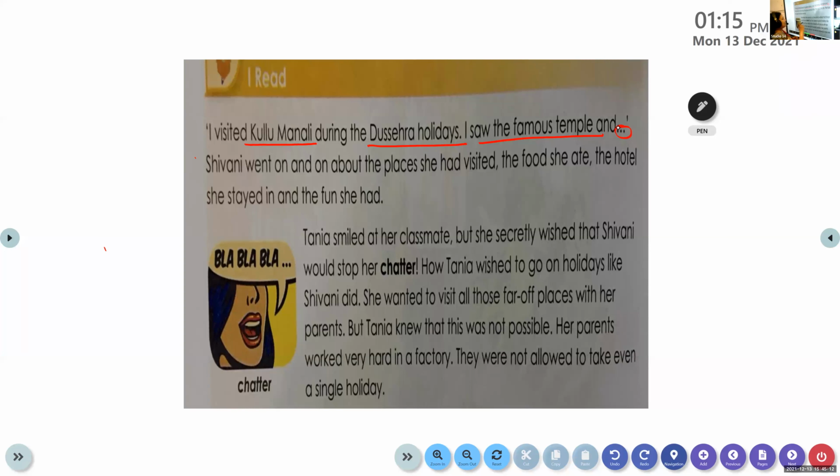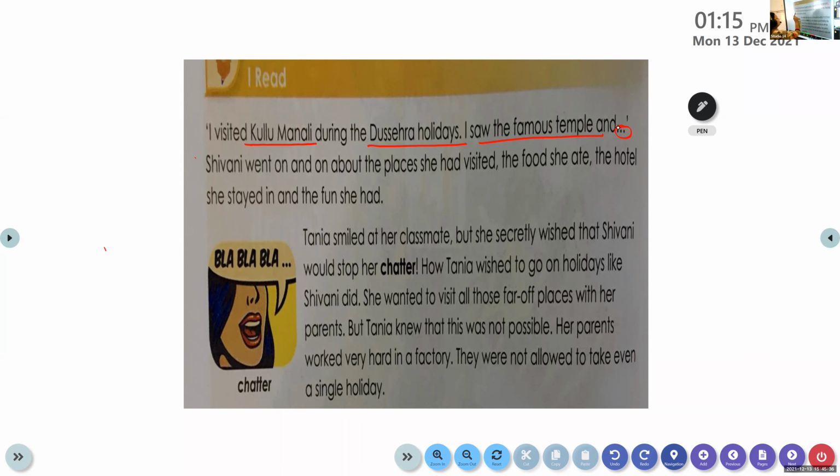It means that Shivani continued saying many things about her experience at Kulu Manali. After 'and' she did not stop there. She continued speaking about many things that she visited and watched at the place called Kulu Manali during the Dasera holidays.